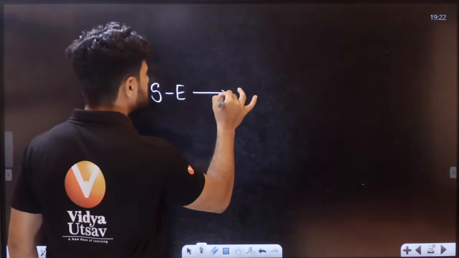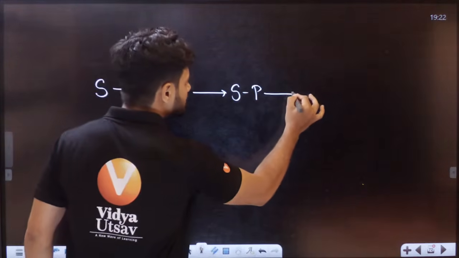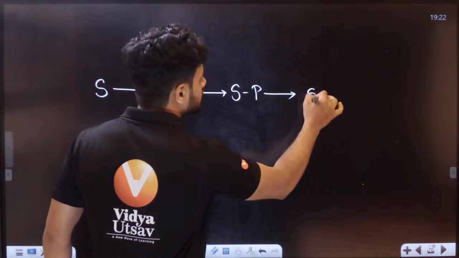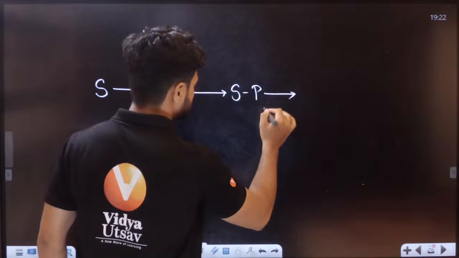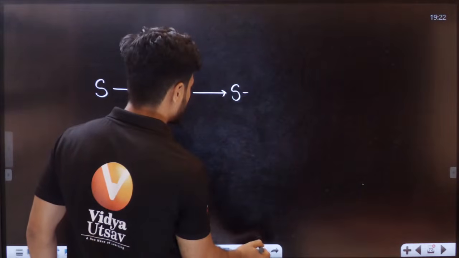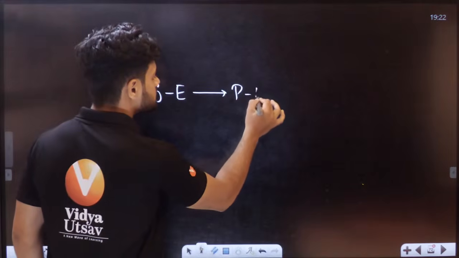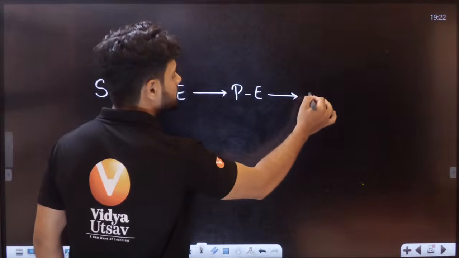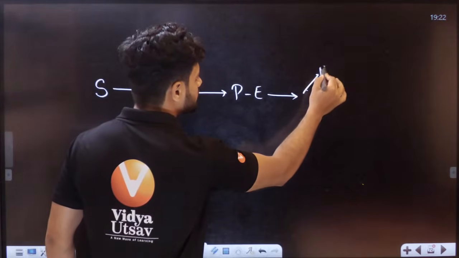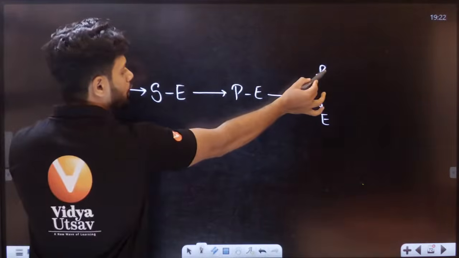Now this becomes the enzyme product complex. Substrate becomes product. So we have the enzyme product complex. Now the product is separate here and the enzyme is separate here.